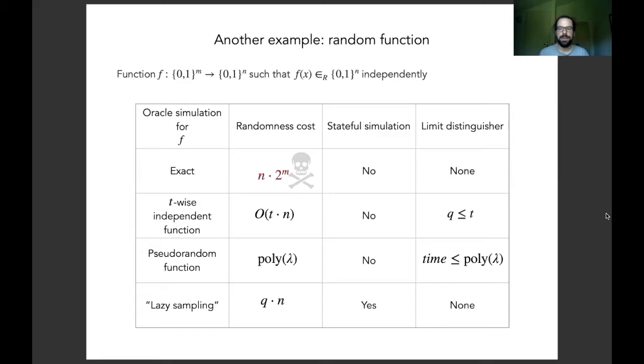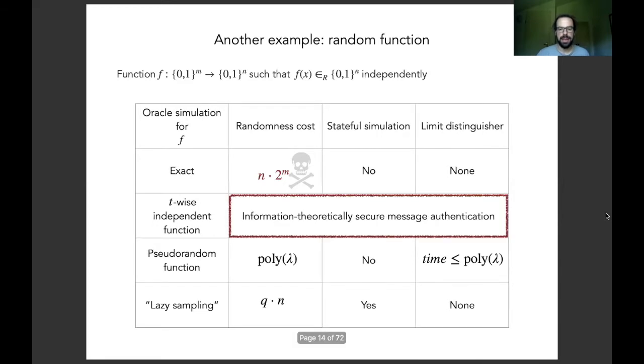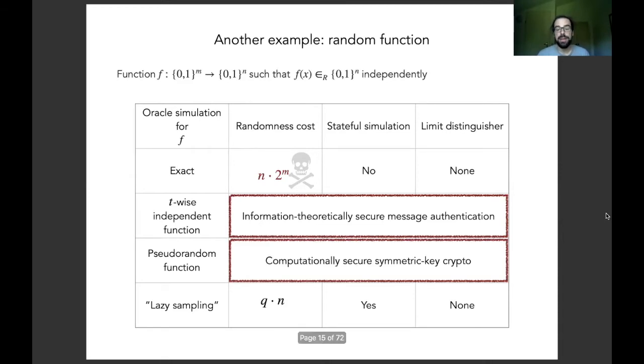Before moving to the simulation of random quantum primitives, let me briefly illustrate with a few examples how far-reaching the applications of the contents of this table are. So first of all, t-wise independent functions can be used to, for example, construct information theoretically secure message authentication codes. Pseudorandom functions are extremely important, essentially in all of computationally secure symmetric key cryptography.